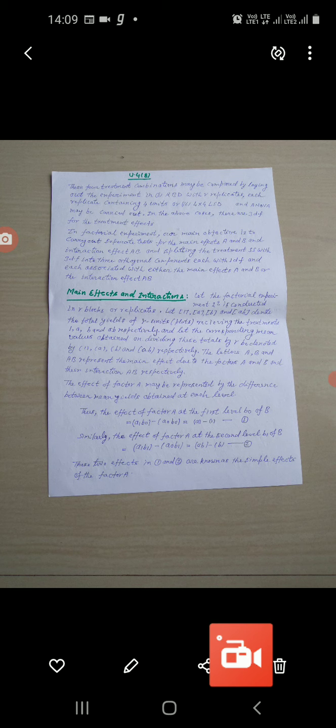In some cases, one level is simply the control group, that means the absence of the factor, and other is its presence.